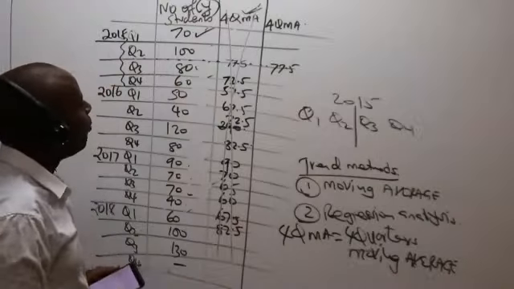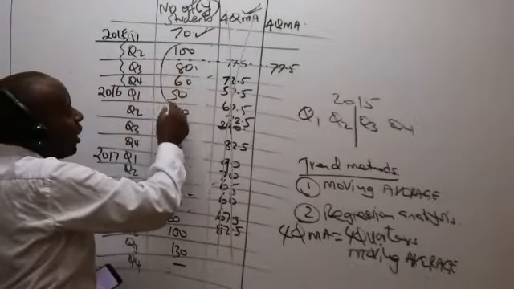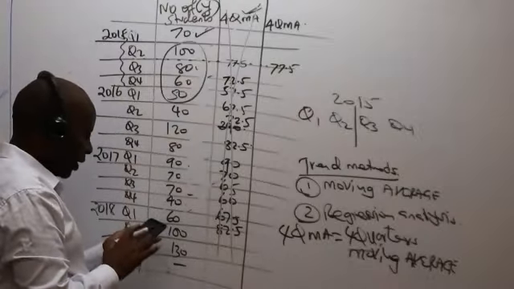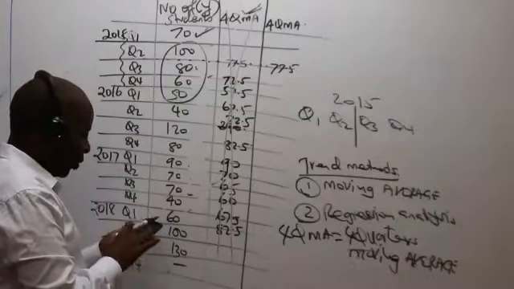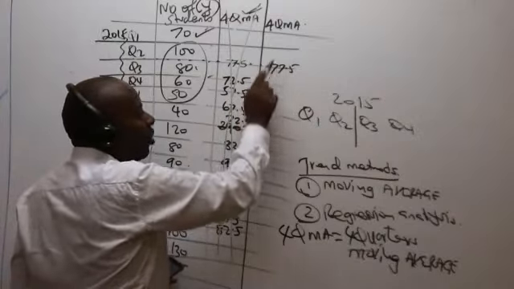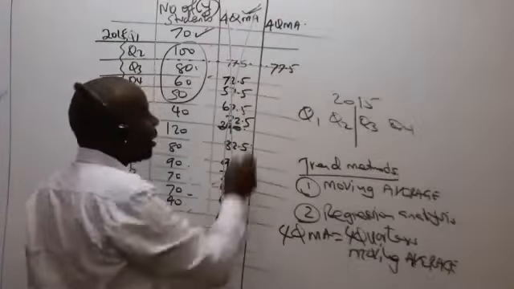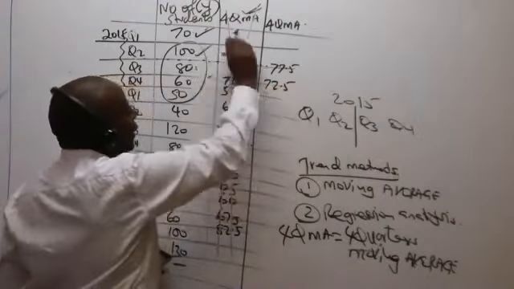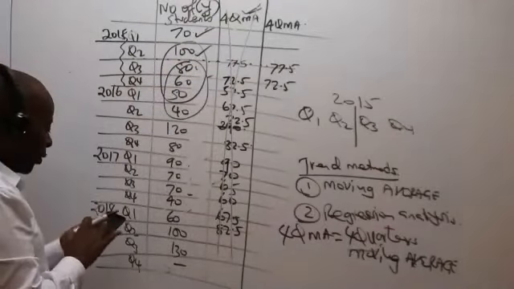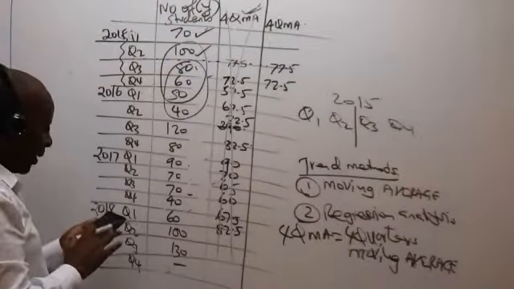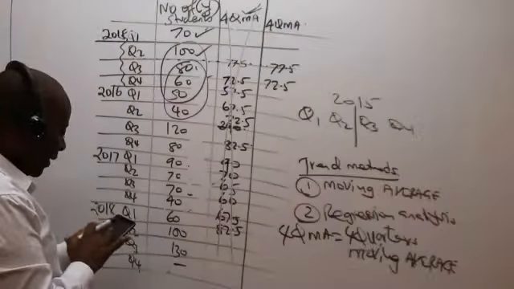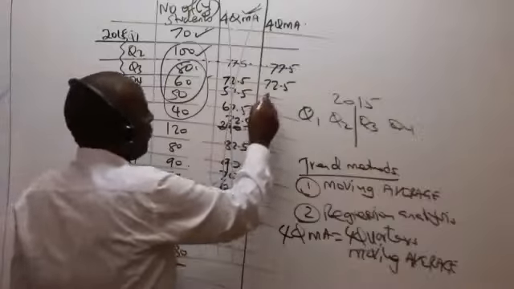And then we move on. Moving on means that now we take the next 4. So we have 100 plus 80 plus 60 plus 50 equals, divided by 4, which gives me 72.5. Remember, if the first figure is a hanging one, all the others here will be hanging. So we have here 72.5. I tick that. I pick the next 4. So we have 80 plus 60 plus 50 plus 40. I say equals, divided by 4. I'm getting 57.5. I write like that.